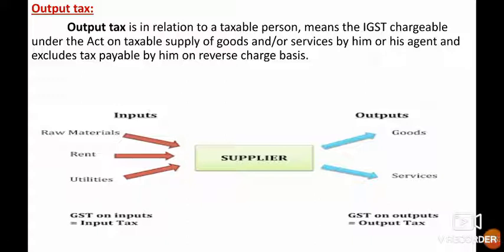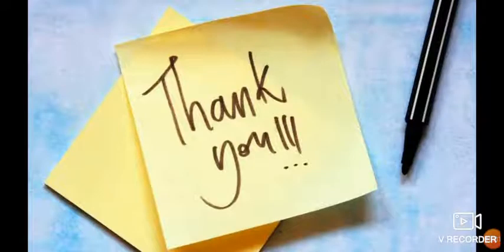GST on input is known as input tax, whereas GST on output is known as output tax. In conclusion, input tax is a tax paid on purchase of goods and services. Output tax is a tax received on sale of goods and services. Input tax credit is the tax reduced from output tax payable on account of sales.